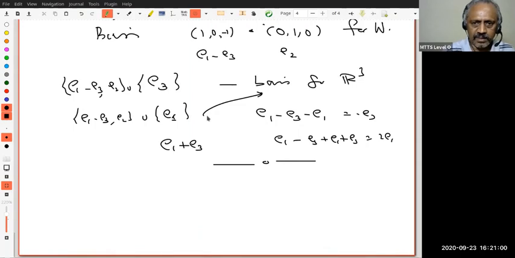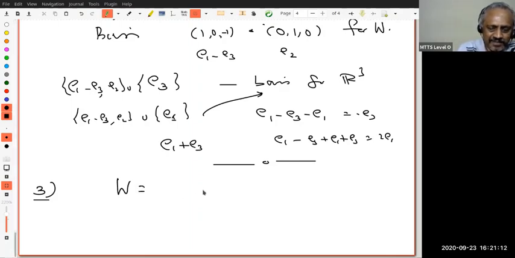Okay. Now there is a third method. This is slightly not self-contained, as teachers would say. Now notice that W is a plane given by the equation 1 times X plus 0 times Y plus 1 times Z is 0.